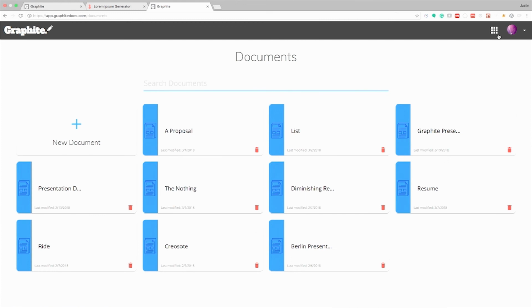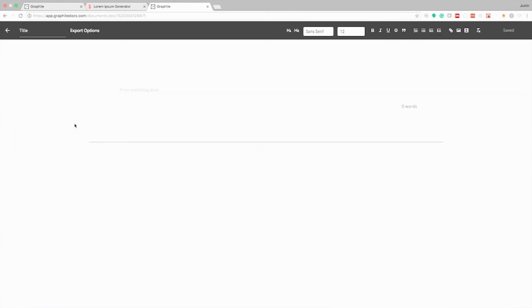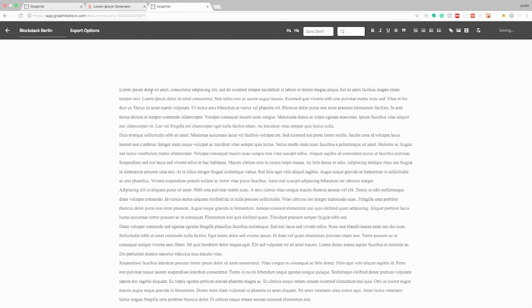I'm going to back out of this, and we're going to switch to Documents. And here we see all of my existing documents. I'm going to go ahead and create a new one. And we'll just call this Blockstack Berlin. And I'm going to drop some text in here. What you may not notice is this is saving every time there's a change made, so you never have to worry about losing any of your data.